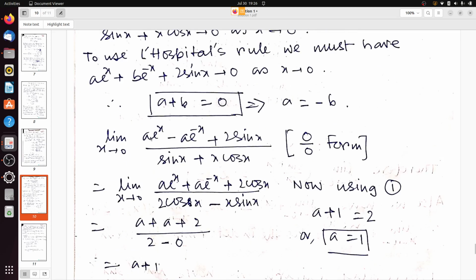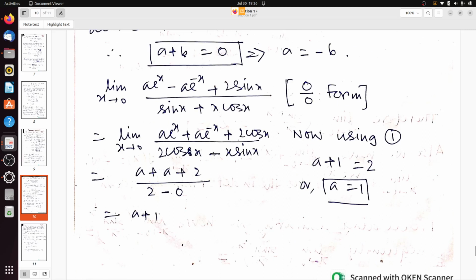Put this in here: (a e to the power x minus a e to the power minus x plus 2 sin x) divided by (sin x plus x cos x). It is once again 0 by 0 form. Taking the derivative, there will be a e to the power x plus a e to the power minus x plus 2 cos x in the numerator. In the denominator, the derivative of sin x plus x cos x will be 2 cos x minus x sin x. So now it is clearly (2a plus 2) divided by (2 minus 0). It is (2a plus 2) divided by 2, so it will be a plus 1.